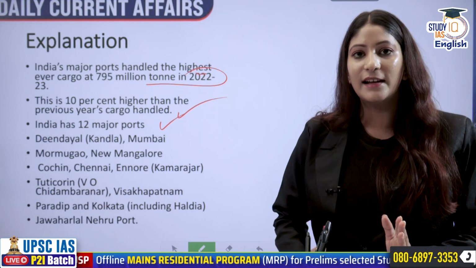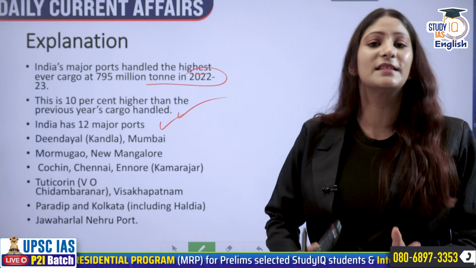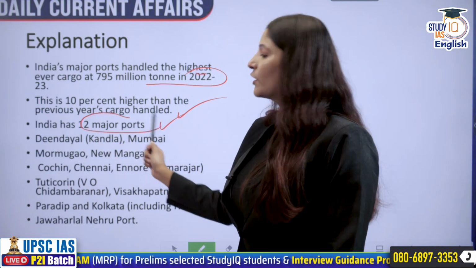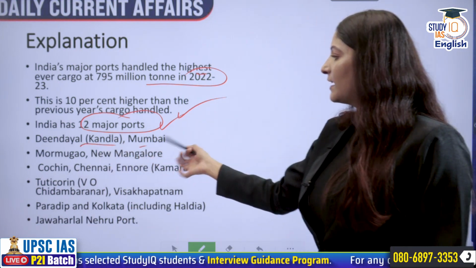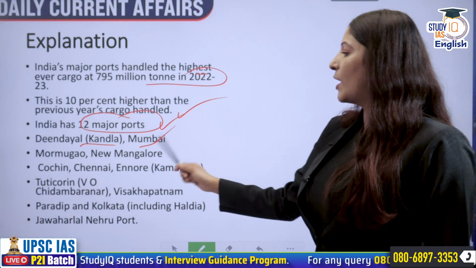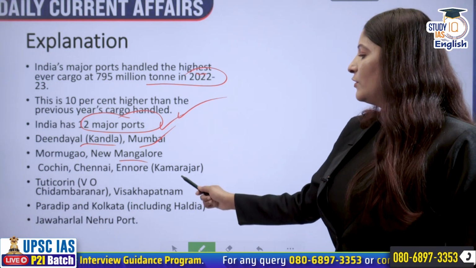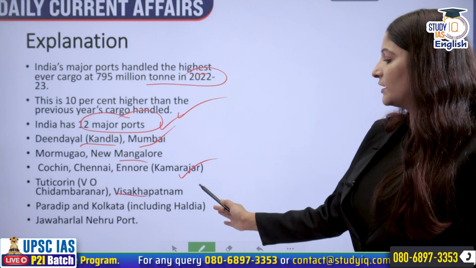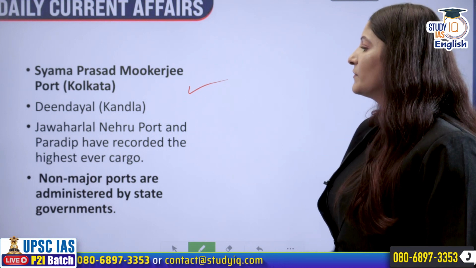Until the data gets updated over there, I will stick to 12 ports, because UPSC will see the government website only. So India has 12 major ports. You can also visit the website of the Ministry of Ports and Shipping. You will see Deendayal, which is Kandla, then Mumbai, Marmugao, New Mangalore, Cochin, Chennai, Ennore, Kamarajar, Tuticorin, Vishakhapatnam, Paradweep, and Kolkata, including Haldia, JNPT, and Shyama Prasad Mukherjee Port in Kolkata.